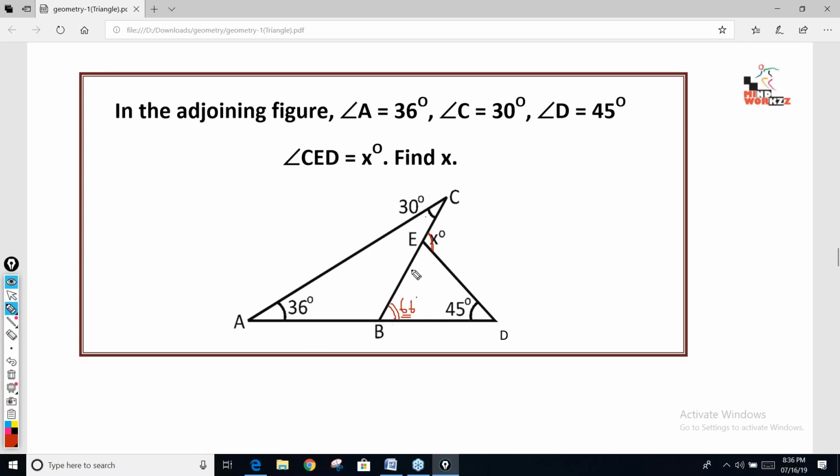Again, if you see, I have extended this side BE. So what about angle X? Angle X is again an exterior angle of these two angles. So angle X you should have written directly. This is 66, this is 45, so this is 111.